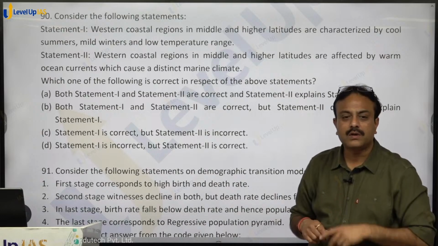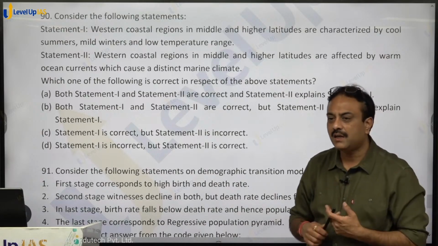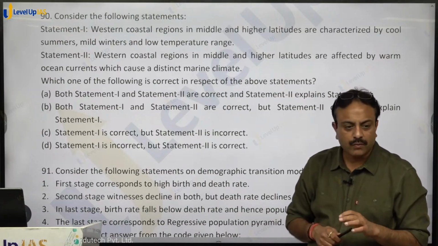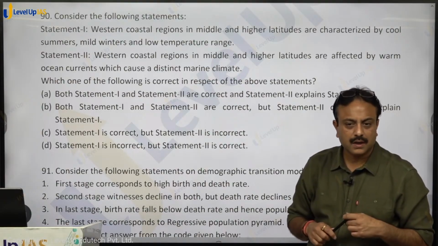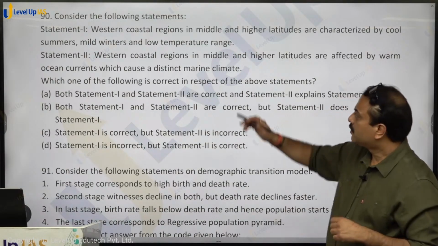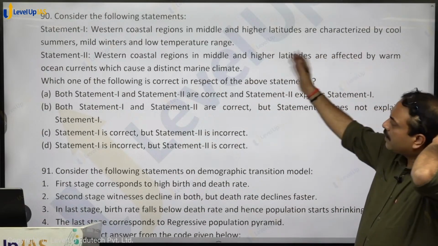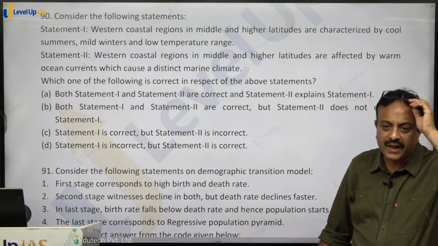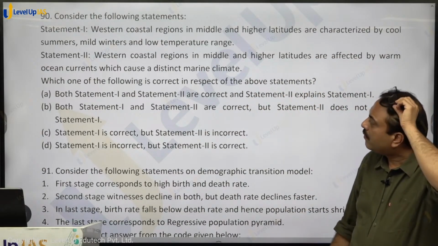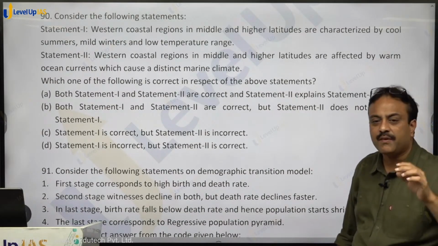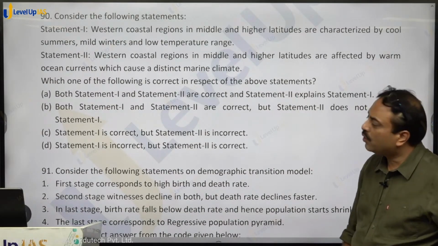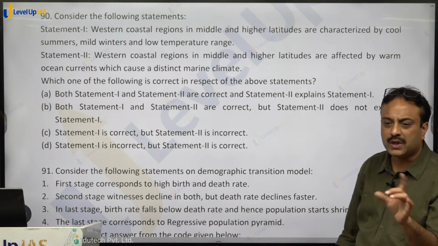San Francisco, Seattle, Vancouver in Canada. Are you getting that? So they are having cool summer. Summer will be comparatively cool. Winters will not be too severe. They will be mild winters and low temperature range. Temperature fluctuation will not be much.